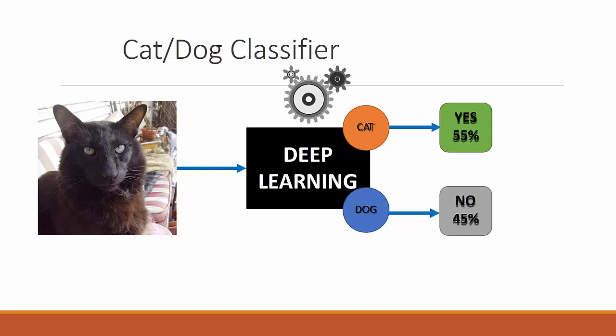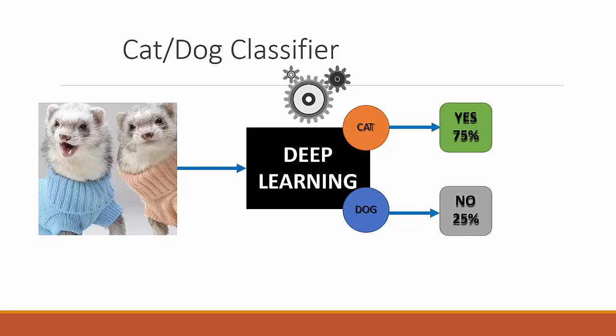So it is a continuous scale from 0 to 1, and we can know to what percent we can predict whether the image has the required object. For example, if an image has two rats, it will be a bit similar to cats, and thus it may say there is a 75% chance it is a cat and a 25% chance it is a dog.